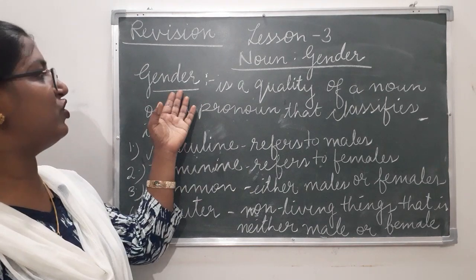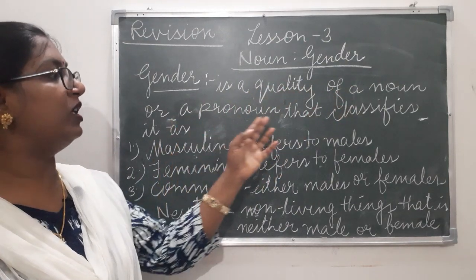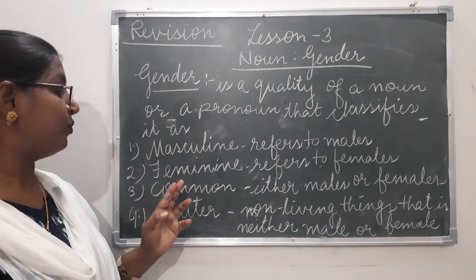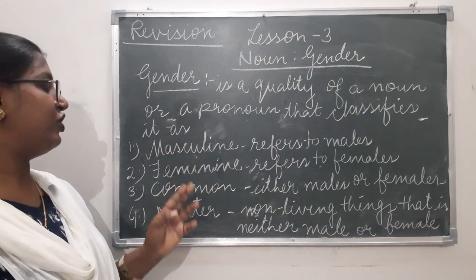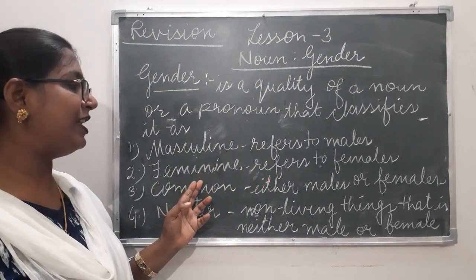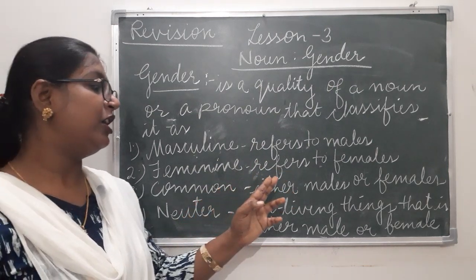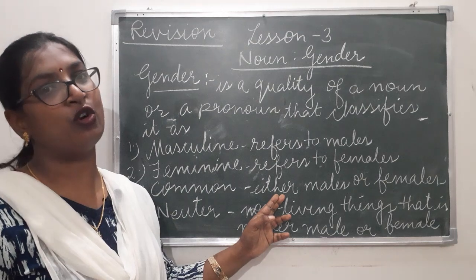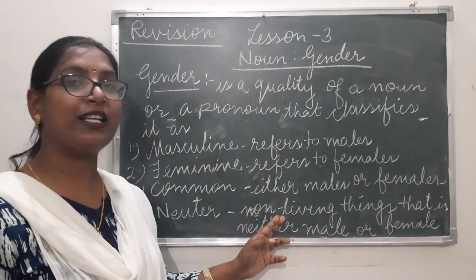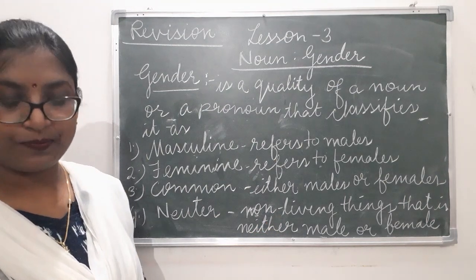So my dear children, gender is a quality of a noun or a pronoun that classifies it as masculine, feminine, common, or neuter gender. Masculine gender refers to males. Feminine gender refers to females. Common gender refers to either males or females. Neuter gender refers to non-living things, that is neither male nor female.